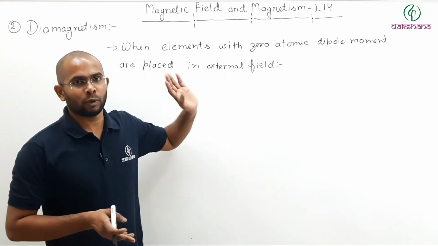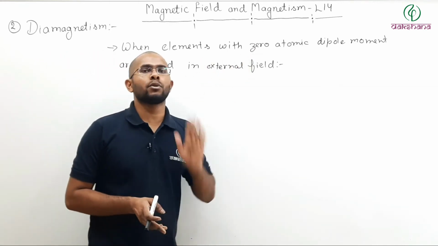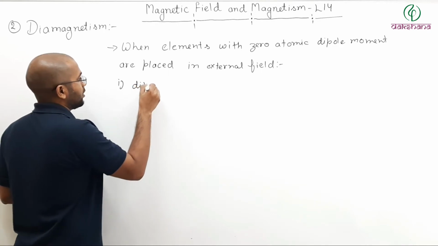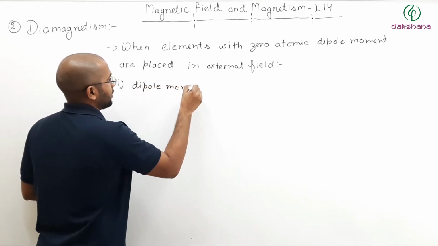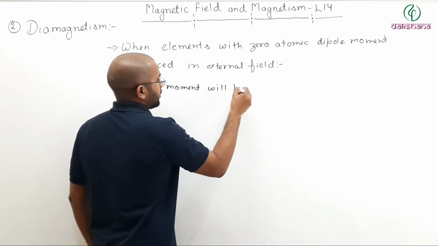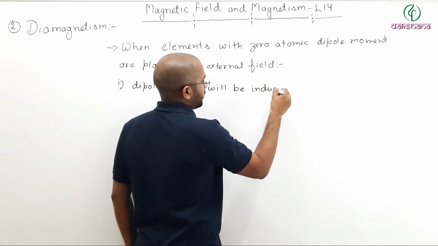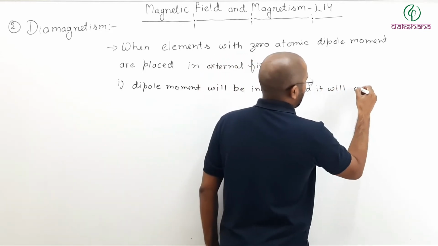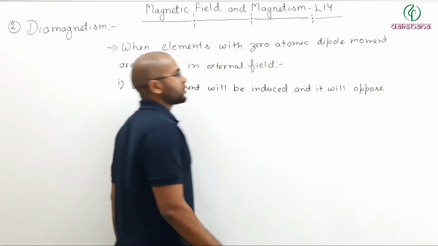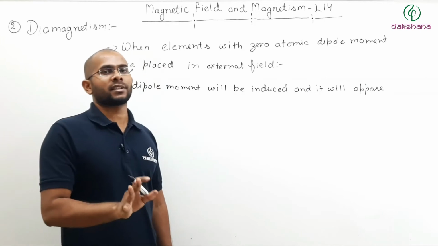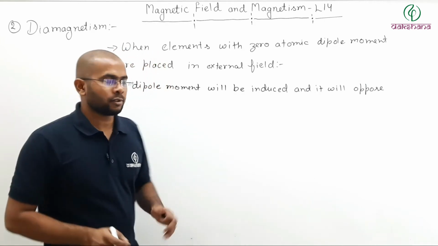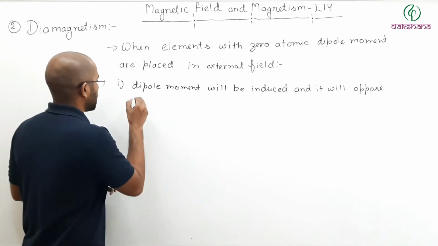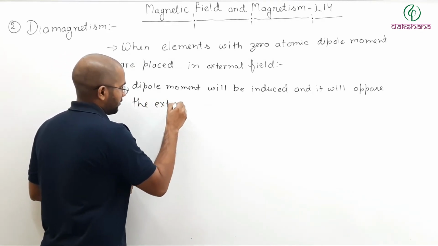Here there is no atomic dipole moment of its own, but there will be an induced one. So we write: dipole moment will be induced and it will oppose the external field.